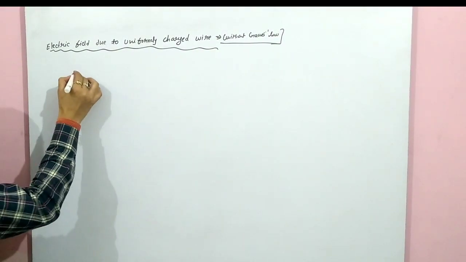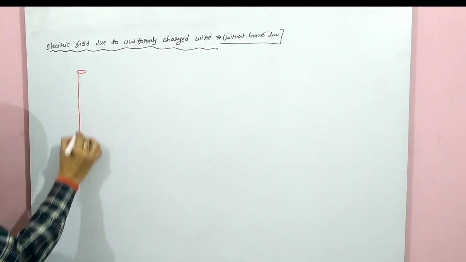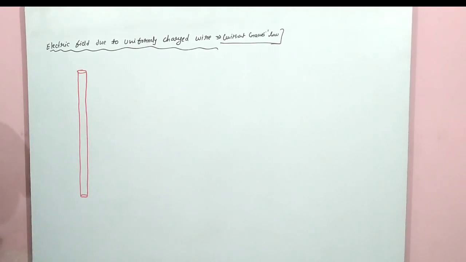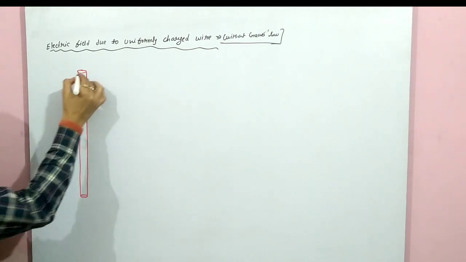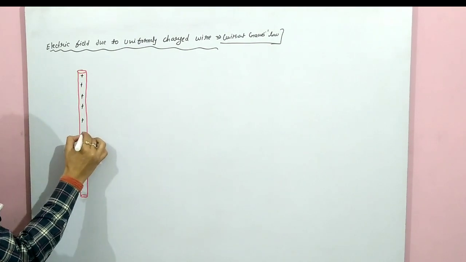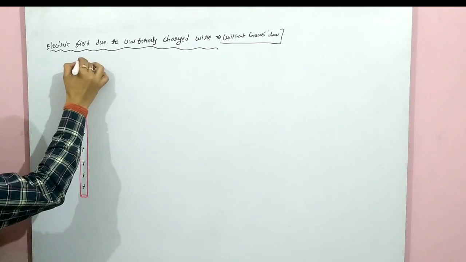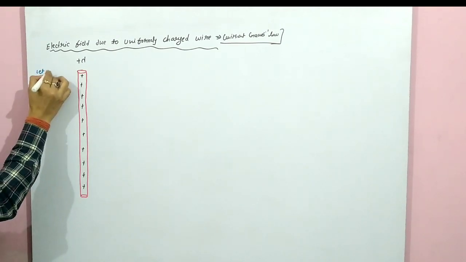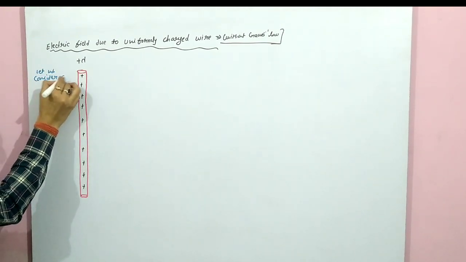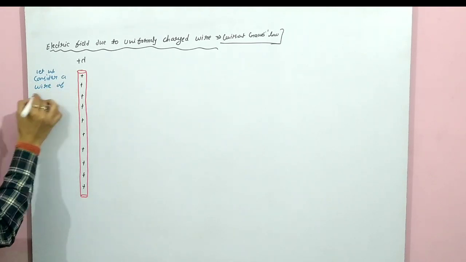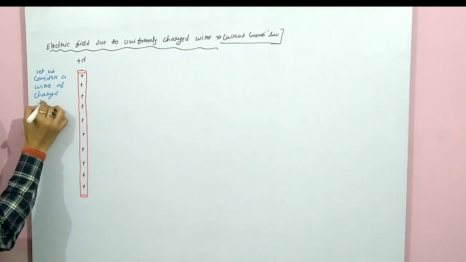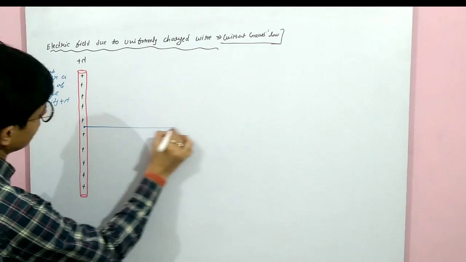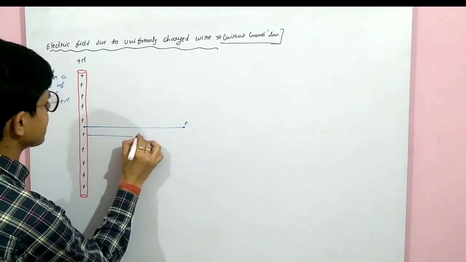For that, what will we do? First of all, we will consider a wire. Suppose this is a wire, and this wire is uniformly charged. Let its charge density be plus lambda. So we will write here: let us consider a wire of charge density plus lambda. Then from the midpoint of this wire, we are going to take a point P at a distance capital R from it.